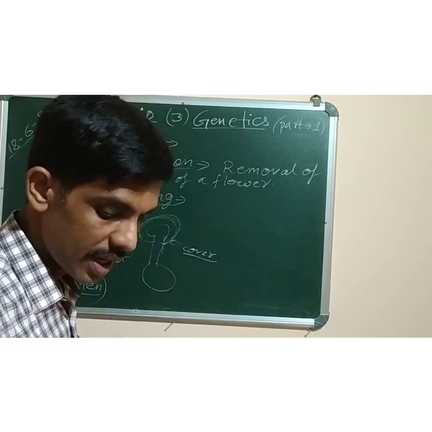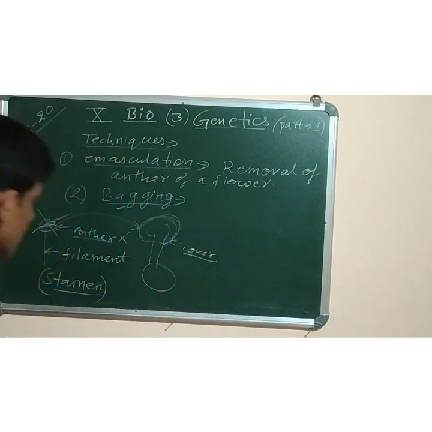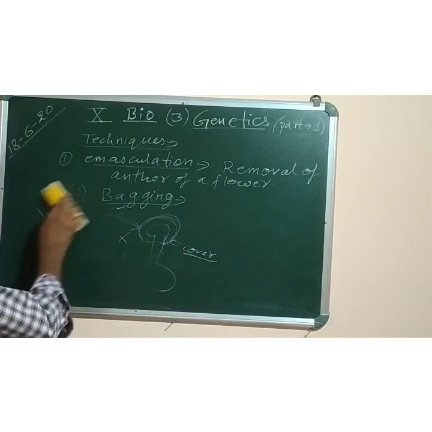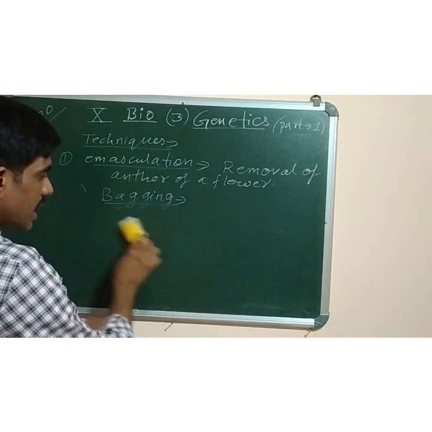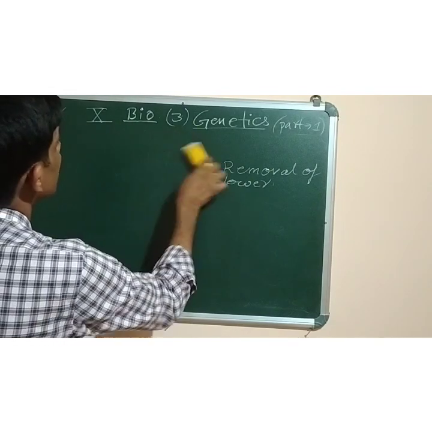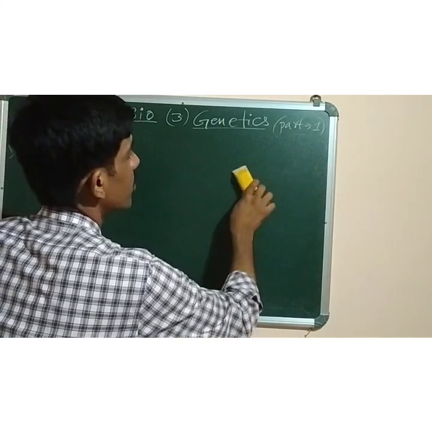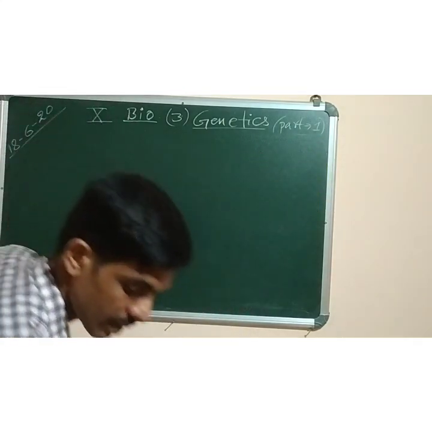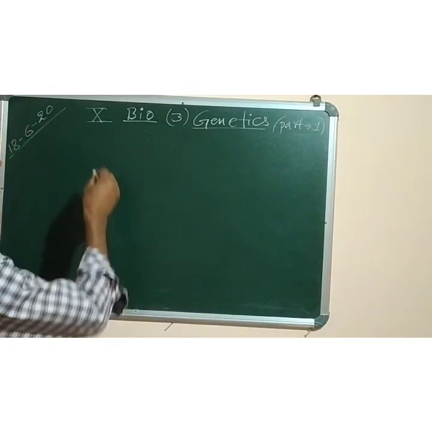Okay. Now there are certain terms which are required to study in this chapter. What are these terms? One by one I will explain. Number one, terms related to genetics.